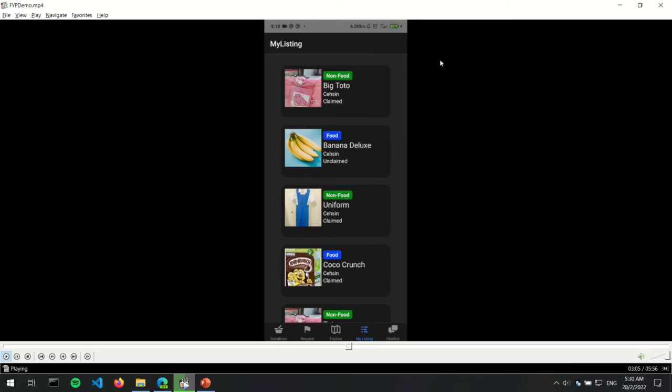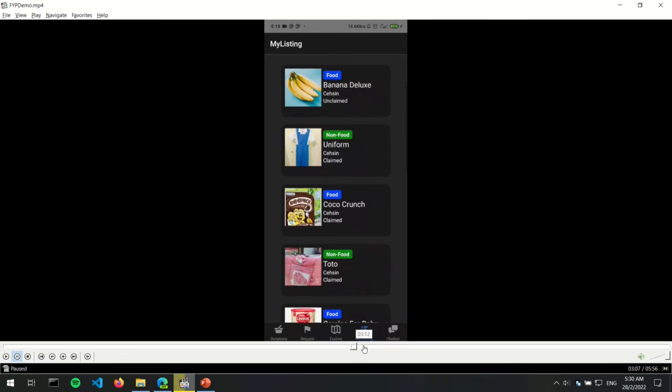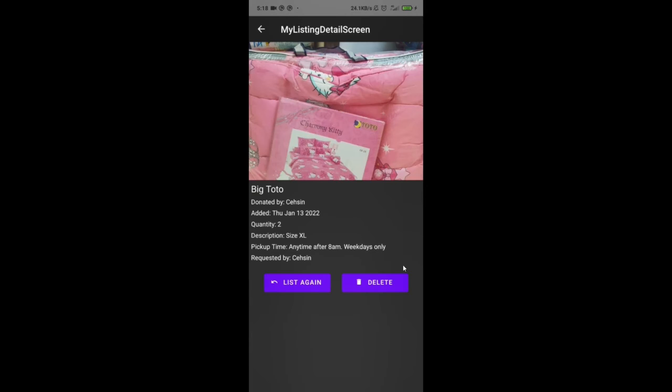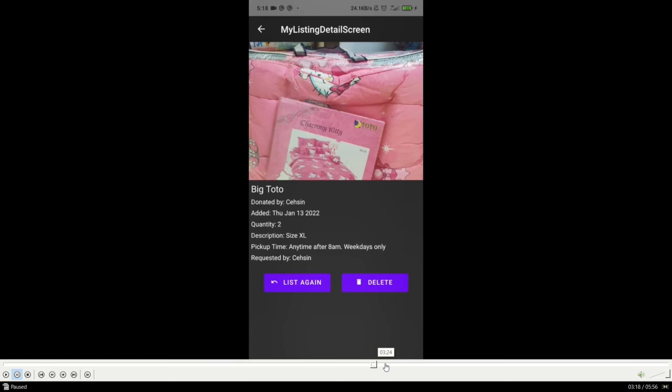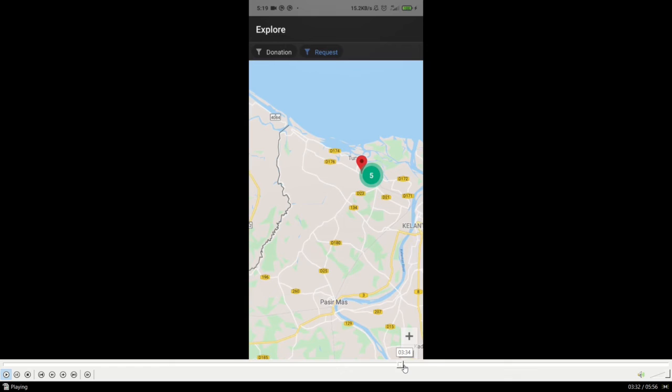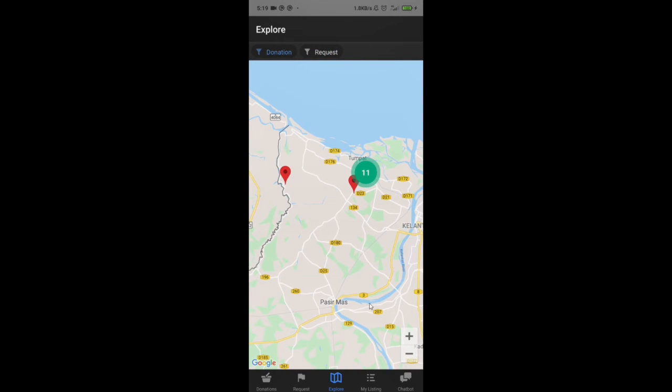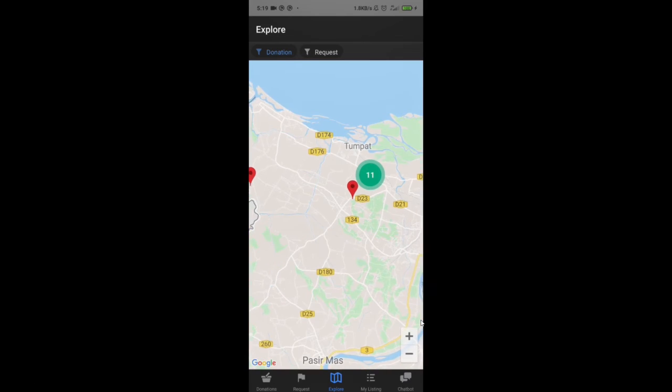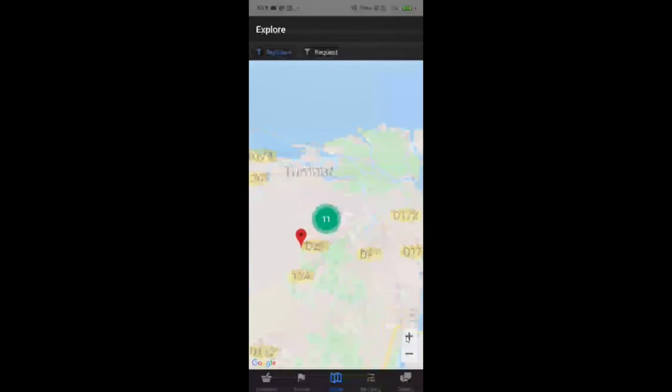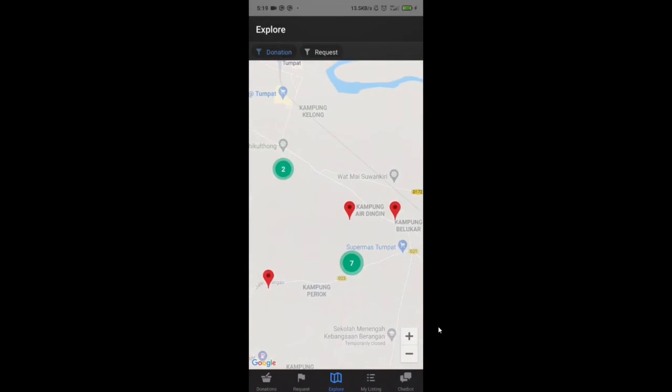So the My Listing screen basically shows the listings that I have donated or requested. So for example, for my listing, I can either list again or delete the listing. For example, if it has been collected, then I can just delete it. Alright, so next we have the explore screen. The explore screen basically contains the map for the location analysis. So as you can see, here we have the markers, and if we zoom out, they will cluster together. If we zoom in, the markers will expand.